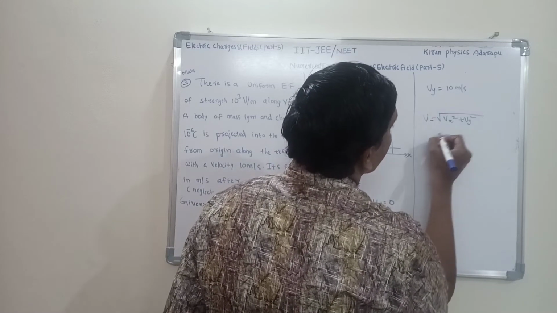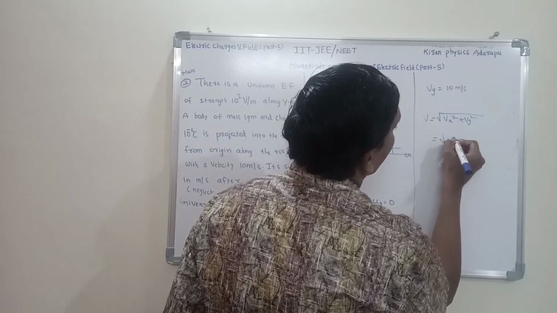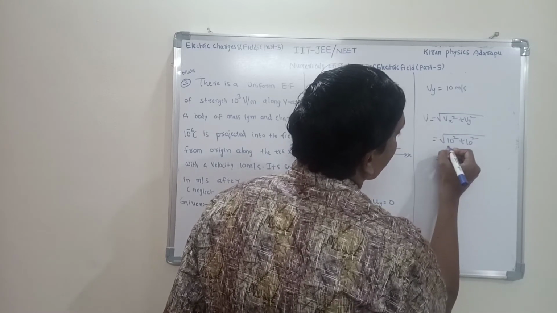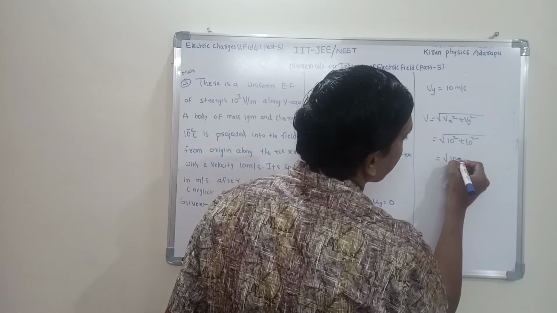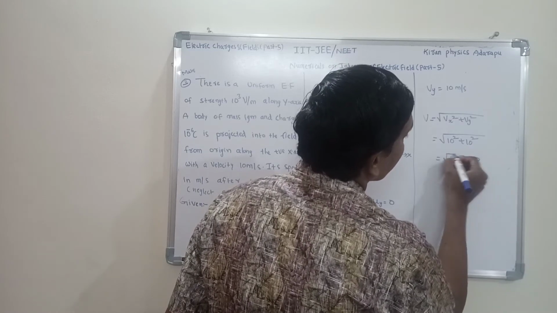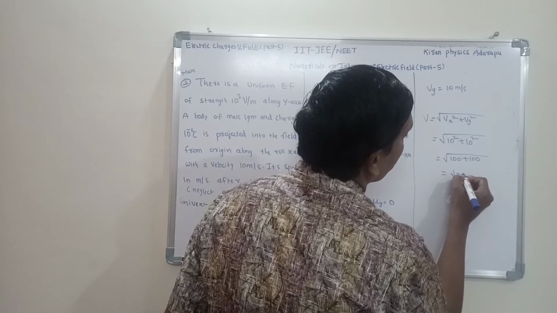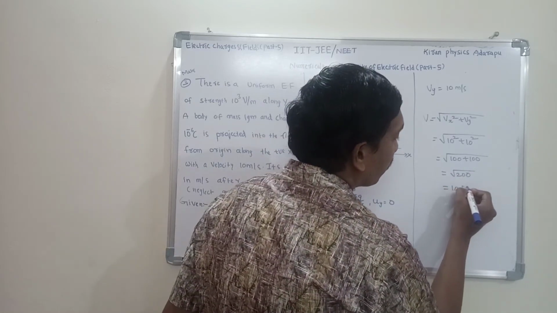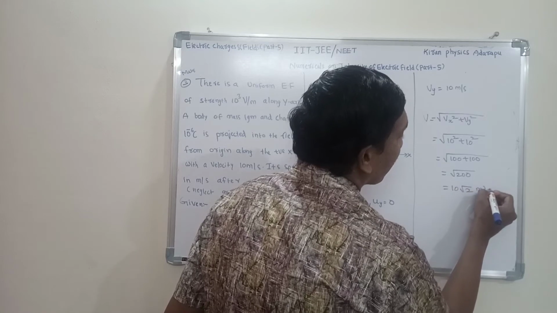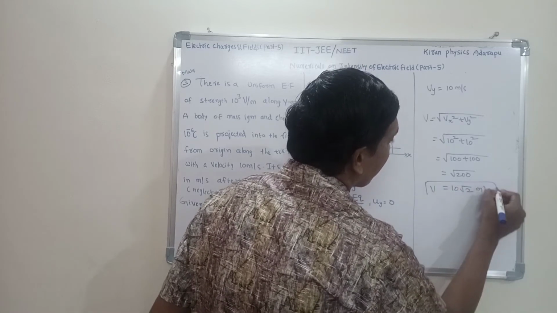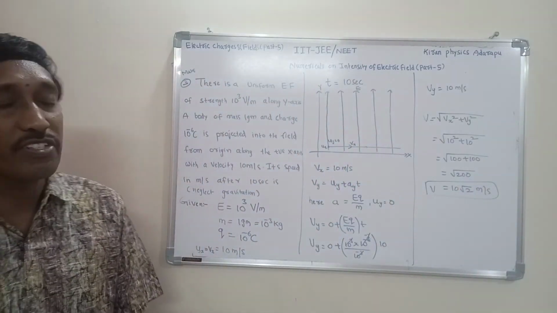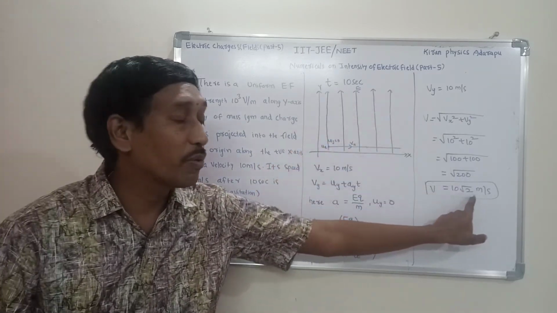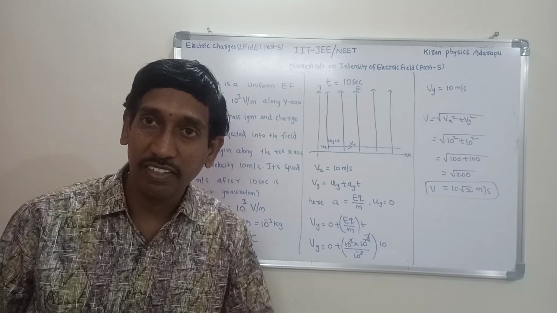Vx is equal to 10, so 10 square plus 10 square, that is 100 plus 100, which is 200. Root 200 is 10 root 2. So 10 root 2 meters per second is the velocity. After 10 seconds, the velocity of this charged particle placed in this electric field is 10 root 2 meters per second.